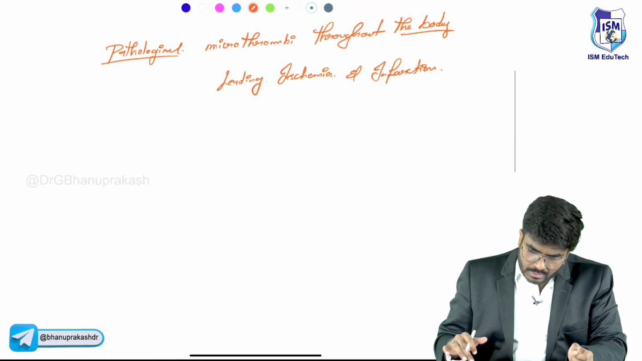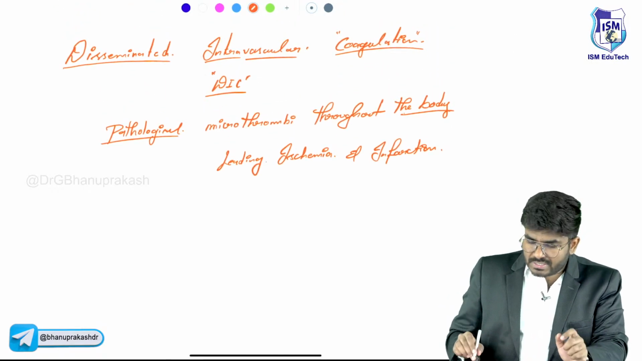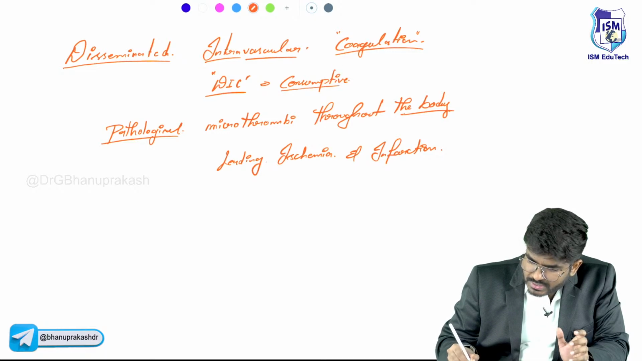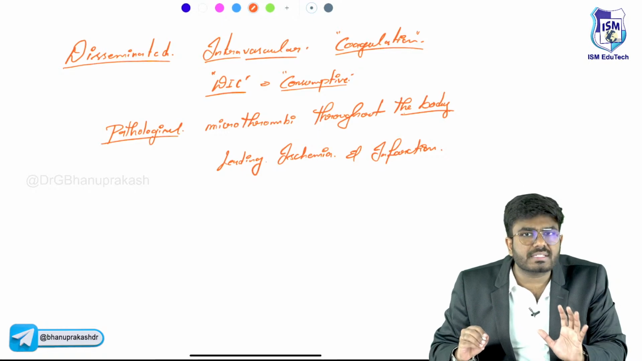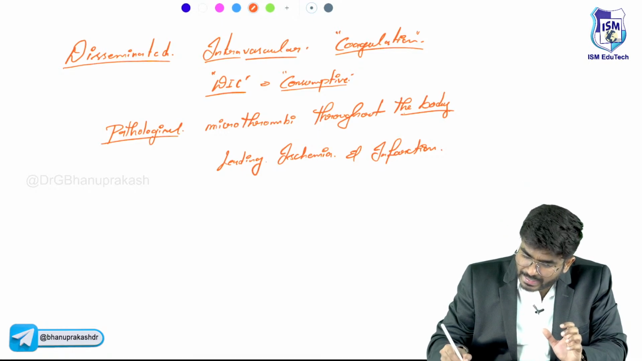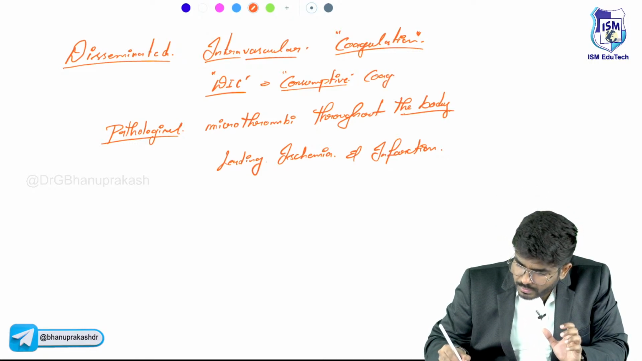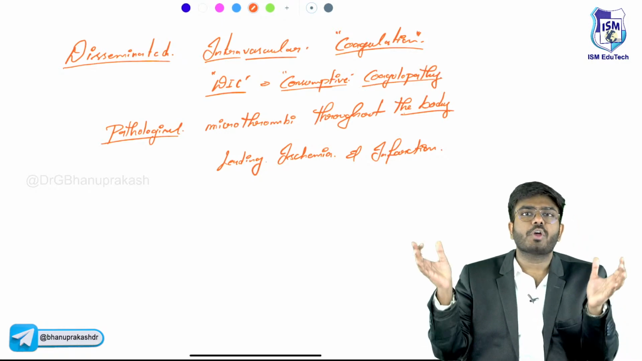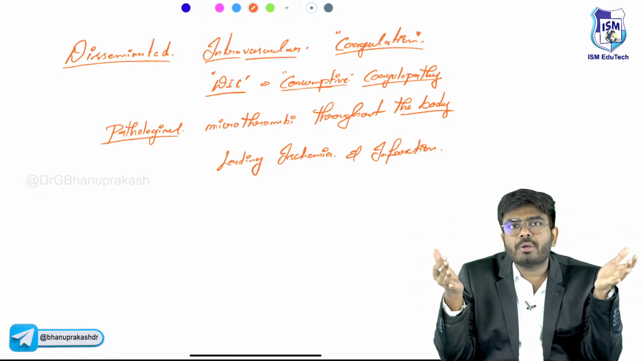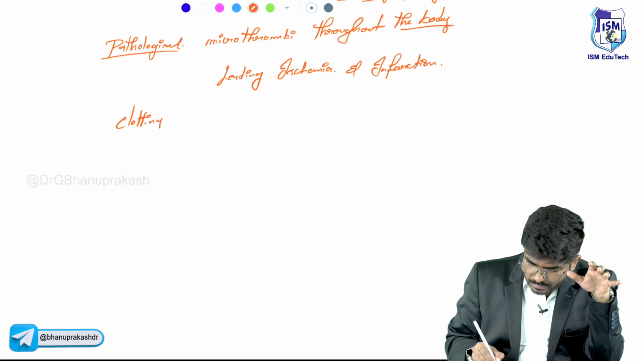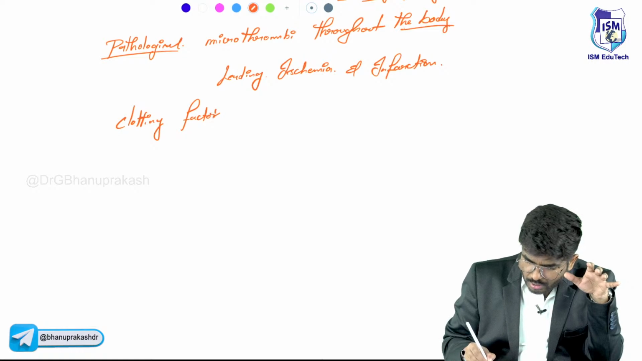Now, sir, in this condition, what exactly is happening? See, this DIC is called consumptive coagulopathy. Consumptive means consumption, there is some consumption happening. Which consumption, sirs? Unnecessarily the clotting cascade is getting activated, clot formation is getting activated. So it's consumptive coagulopathy. Unnecessarily all the clotting factors are being used up. So what happened to the clotting factors? The clotting factor levels go down. Clotting factors are decreased.